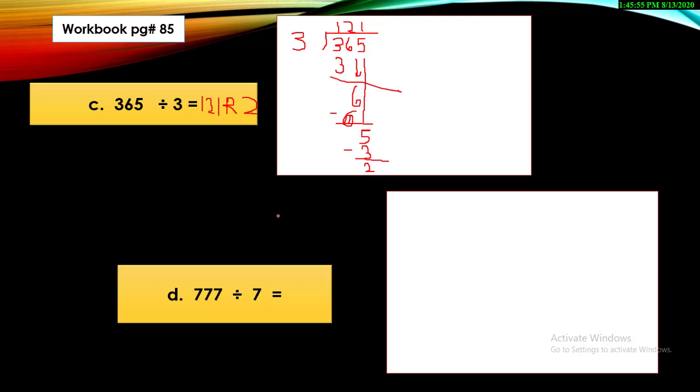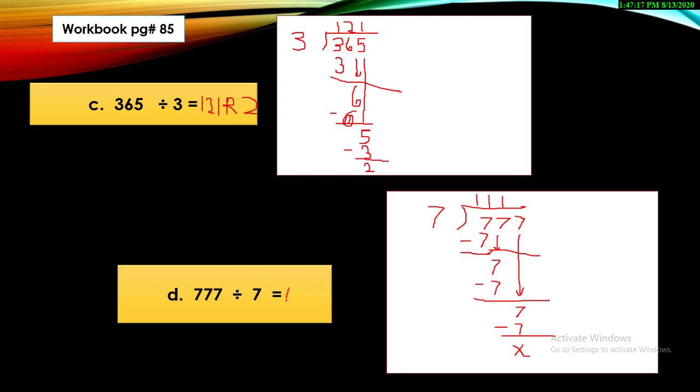Let's do it. Look at how I solve this question. 7 ones are 7. 7 minus 7, the answer is 0. Now it's time to move the second number down. Again, 7 ones are 7. I just crossed it with 7 minus 7. The answer is again 0. Now it's time to move down the third number. Again 7 ones are 7. So our answer is 111. See how easy it is? One by one you will move down each and every number and then you will subtract it.